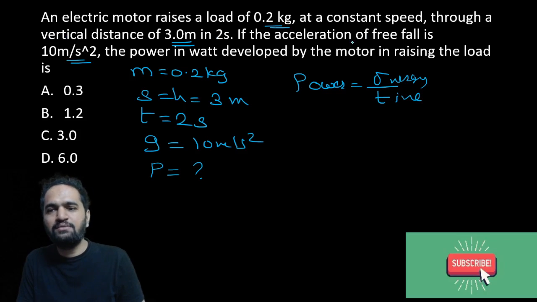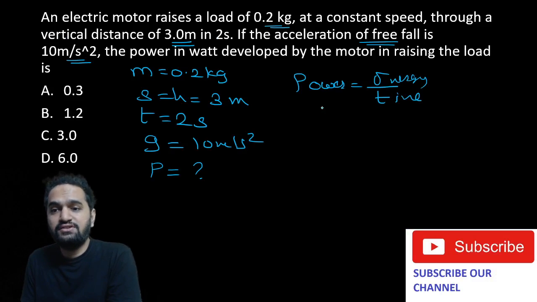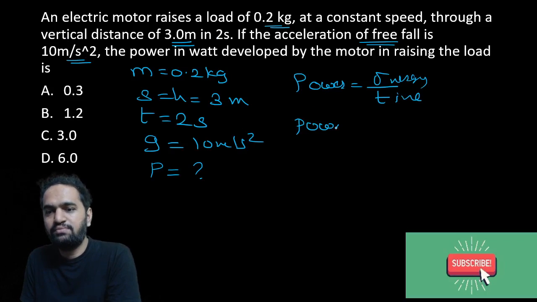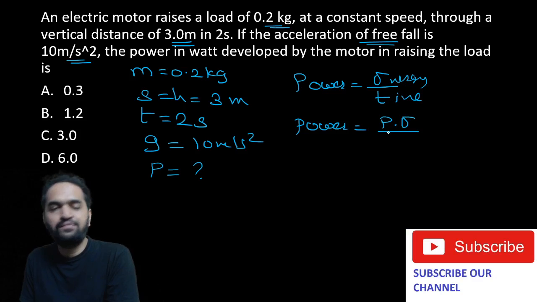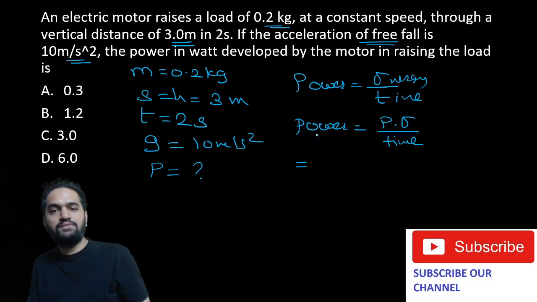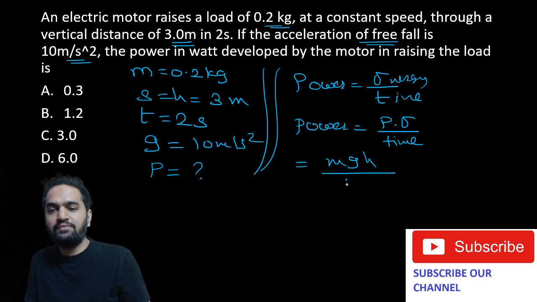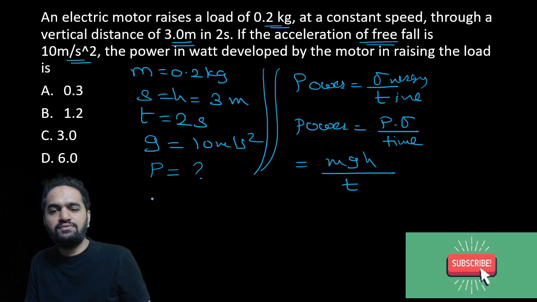But as they are talking about free fall, the energy in this case is potential energy. So you can replace that energy with potential energy, and the bottom part would be time. Now what is the formula for potential energy? It is mgh, correct? Potential energy is mgh, divided by time, that is t. Now put the values and you will get your answer.